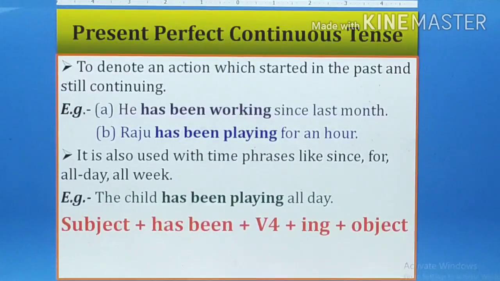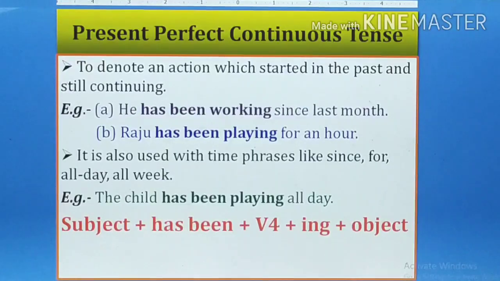So here it is written to denote an action which started in the past and is still continuing. Still the action is going on. For example, he has been working since last month, means the person is still working, isn't it? But the work he started last month. Raju has been playing for an hour, means Raju is still playing, but he started playing an hour before.